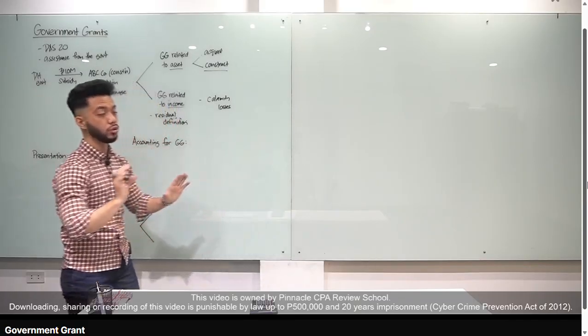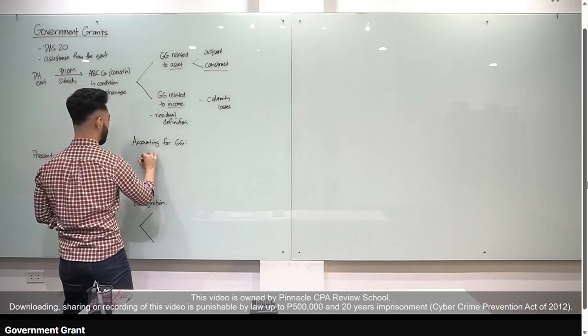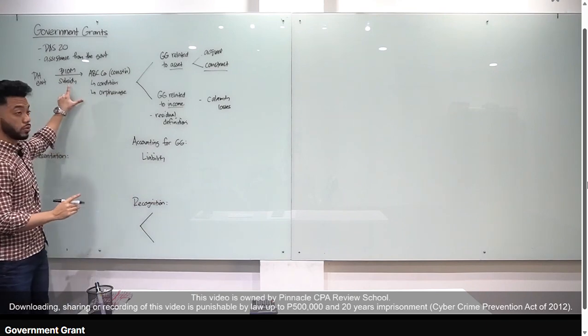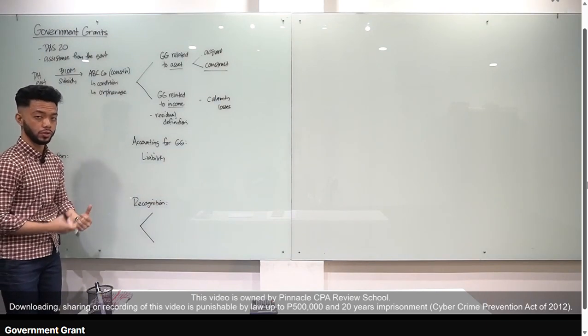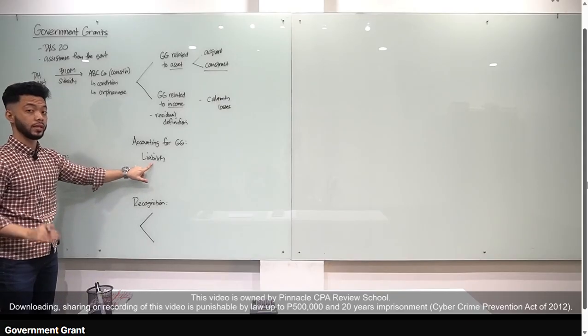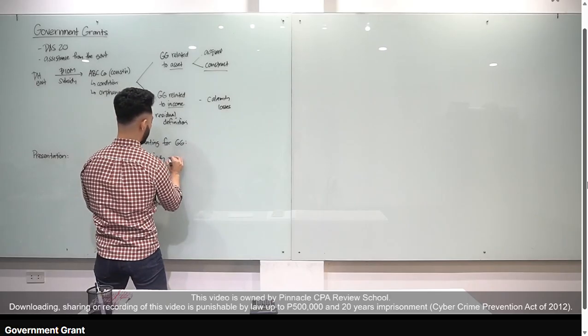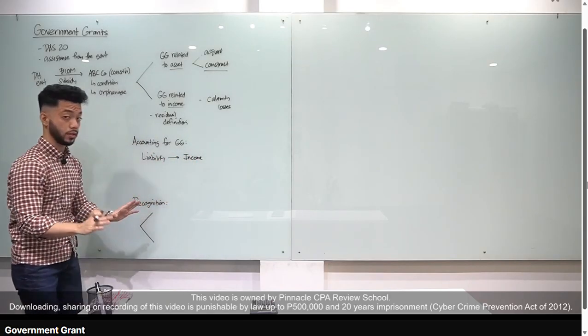Okay, now sir, how do we account for government grant? Initially, government grants are recorded as a liability. Okay, bakit sir liability? Kasi yung 10 million pesos na provide sa atin ng government, may condition yan. Okay, so since hindi pa natin na-perform yung condition, initially, i-report muna natin yan as a liability. But as we perform the conditions, pwede na natin i-recognize yung liability as income.